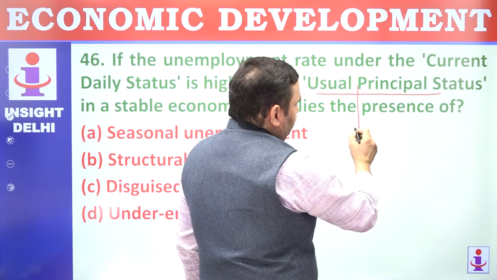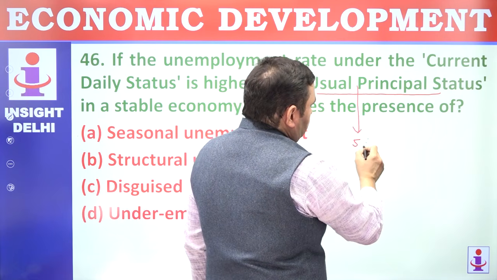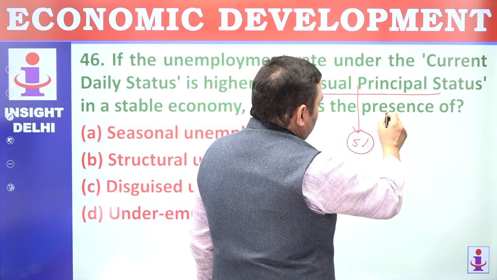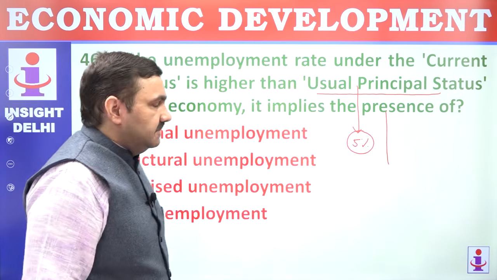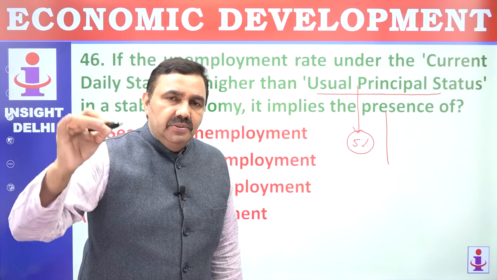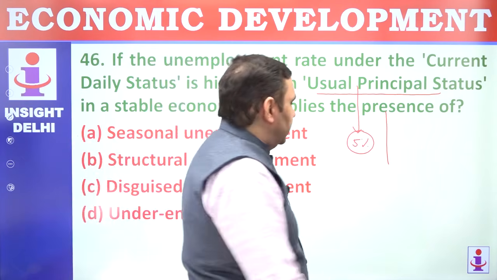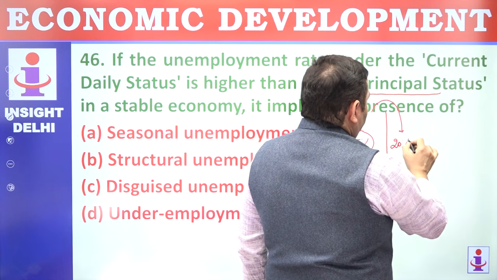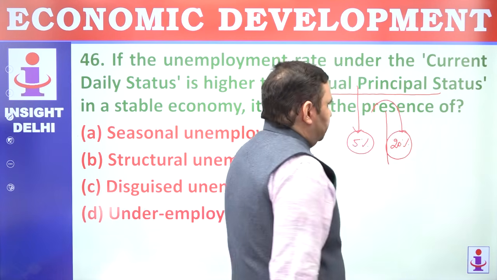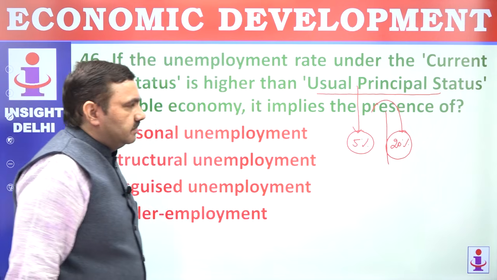So the annual rate of unemployment is 5%. And then you go to any specific time, current daily status. In that particular week, in that particular month, you find the rate of unemployment is high, let's say 20%. Significantly high. What is the problem?